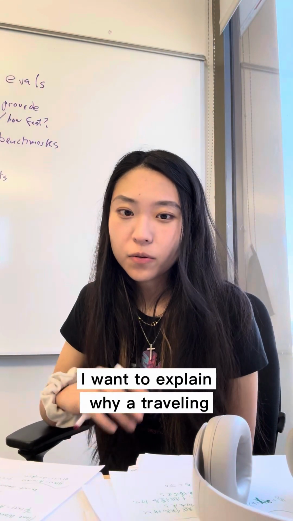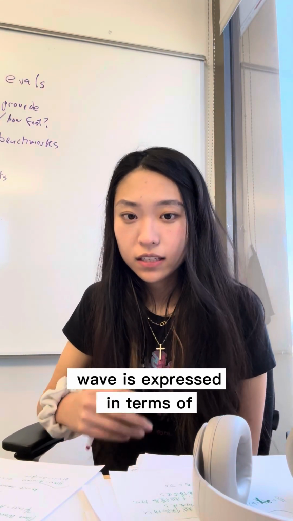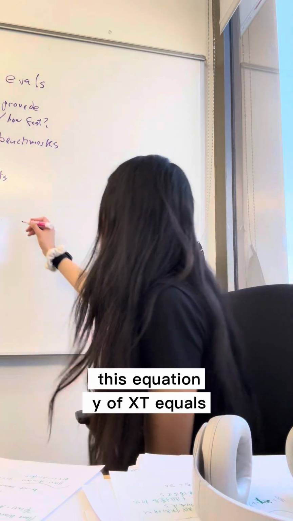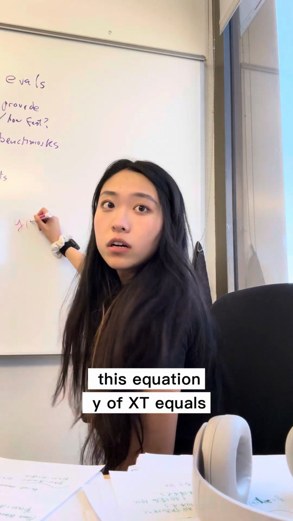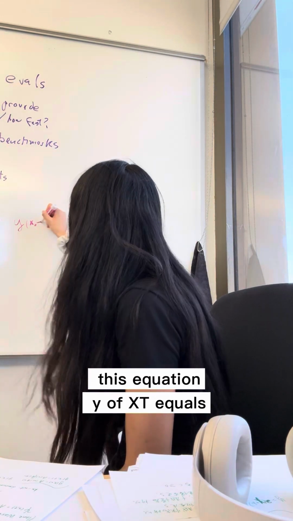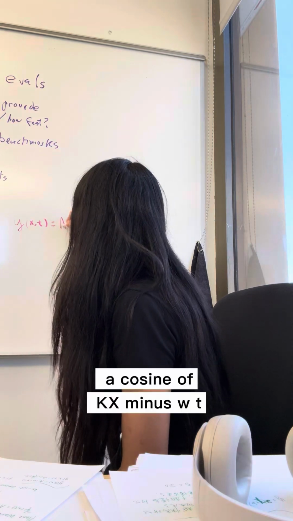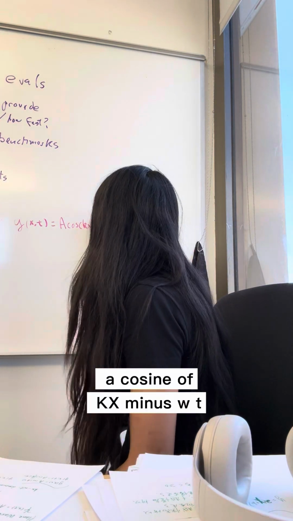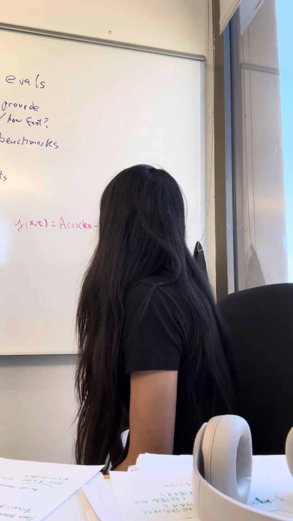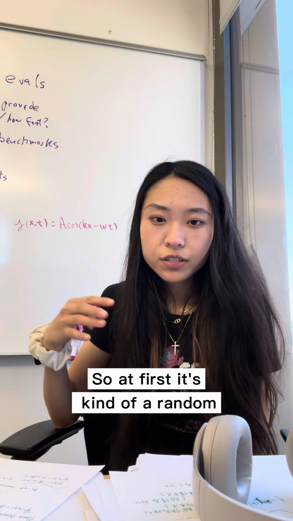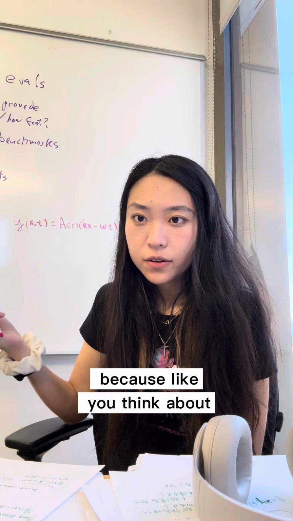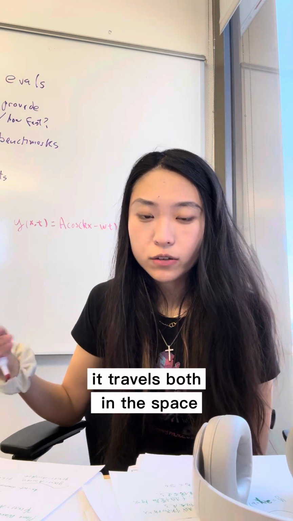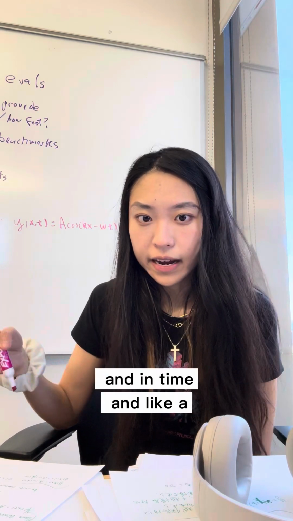I want to explain why a traveling wave is expressed in terms of this equation: y of x, t equals A cosine of kx minus omega t. At first, it's kind of random, because a traveling wave travels both in space and in time.